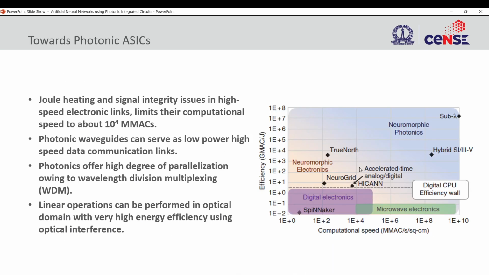That same thing we can do using wavelength division multiplexing, but even more efficiently, because we can use the same hardware. You know, a waveguide can carry multiple wavelengths at the same time, and they won't interact with each other. So if you encode different data on different wavelengths and send it through the same computing circuit, it will do the computation at the same time for all those wavelengths. You don't have to spend any extra power on it, and you are also improving on the speed because it's all happening at the same time. So wavelength division multiplexing is a very strong selling point for neuromorphic photonics.